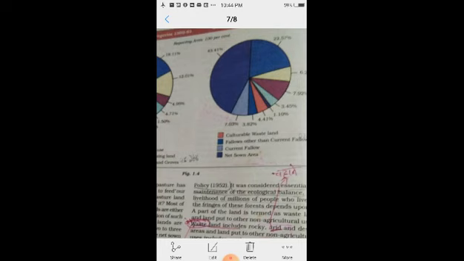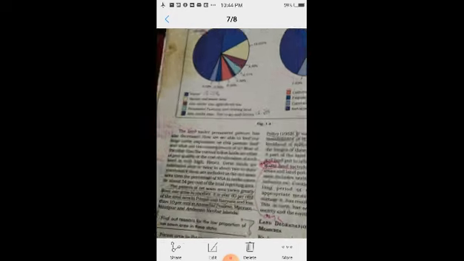And net sown area, the bluish grayish color, 43.41%. This is the percentage given for land use pattern for different uses on page number 6 of your textbooks.